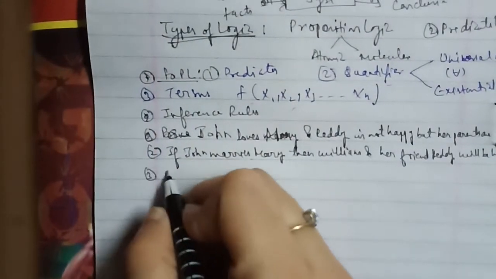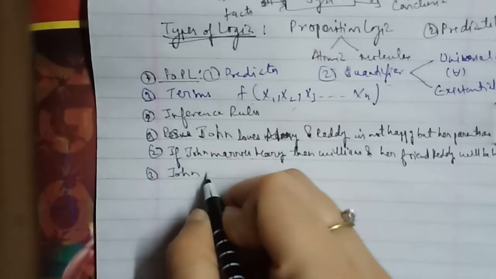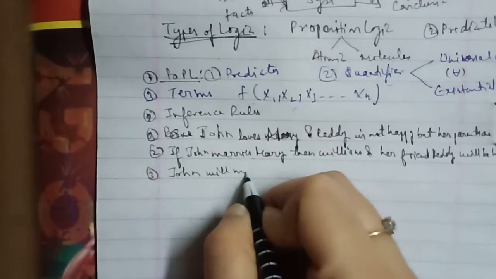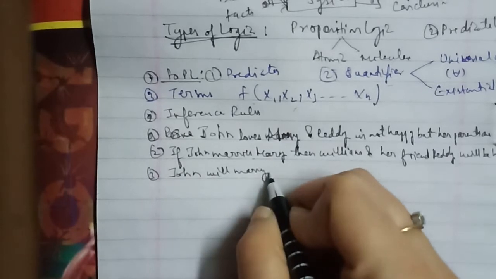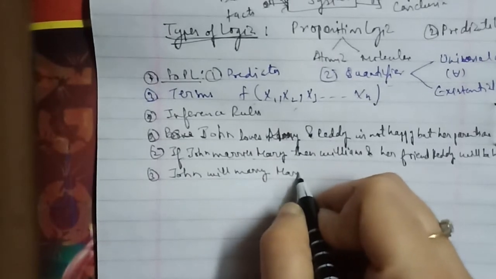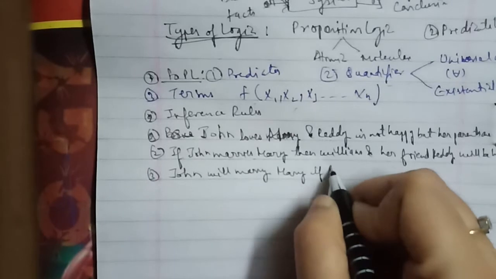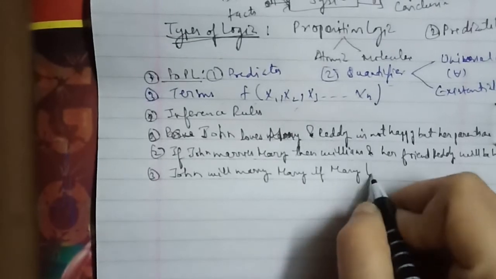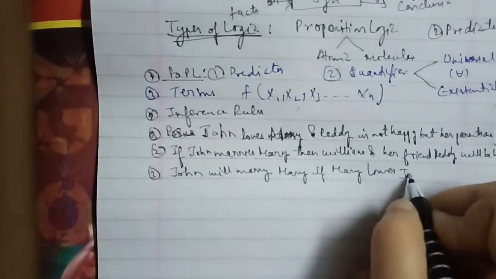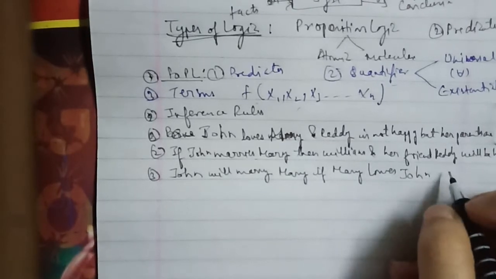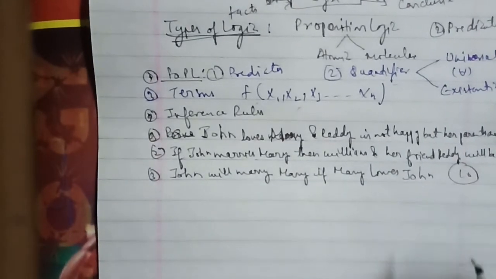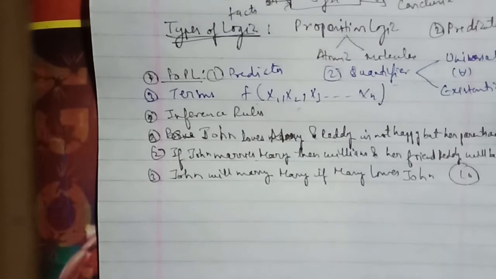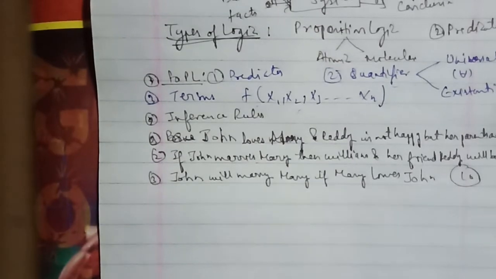The third is John will marry Mary if Mary loves John. This has been asked for 10 marks, and it is very important as well with reference to competitive exams.